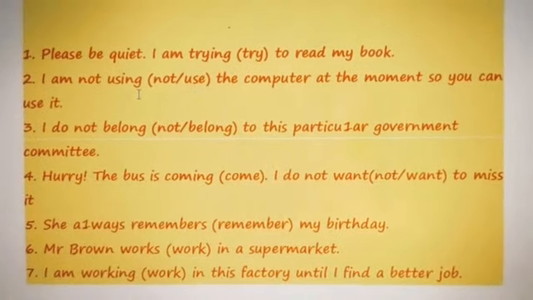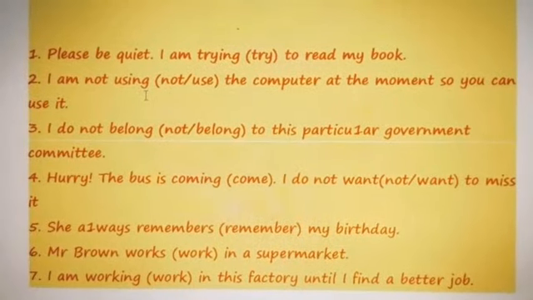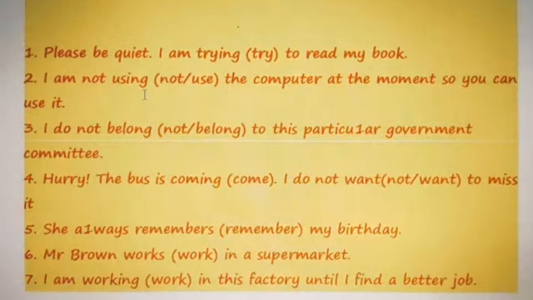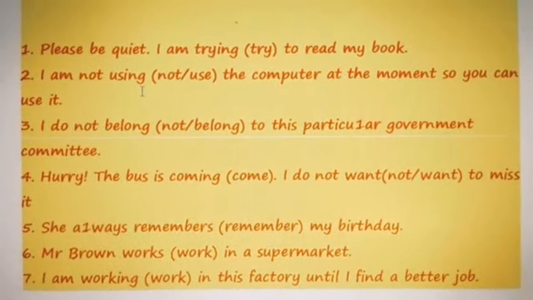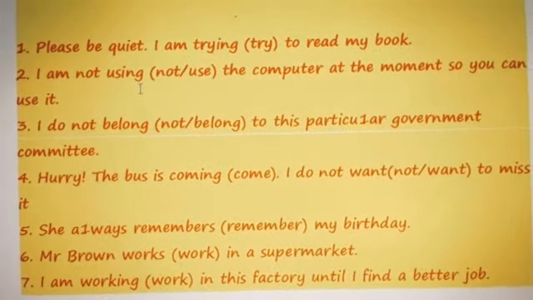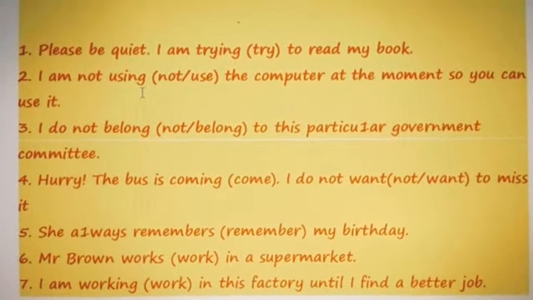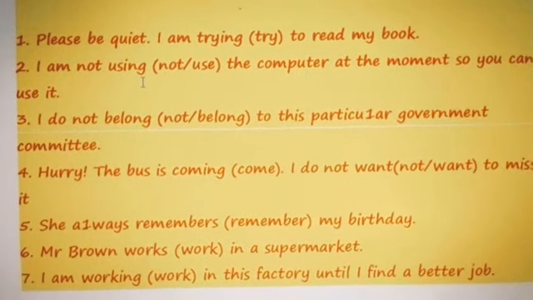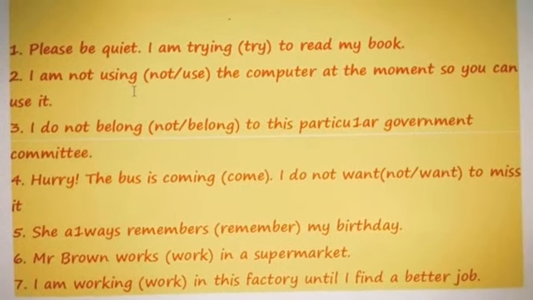So now all of you can cross check whether you have done it correctly or not. You can see here, please be quiet, I am trying. So what will be the correct one? Yes, I hope all of you have written it correctly. Very good. The next one, I am not using, that is also correct. Then third one, I do not belong to this particular government committee. Those who have written it correctly, that's really good, and I hope most of you have done it correctly.